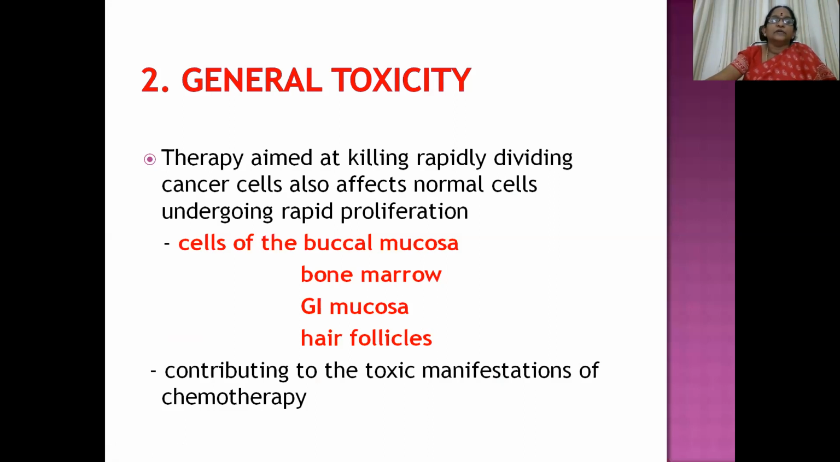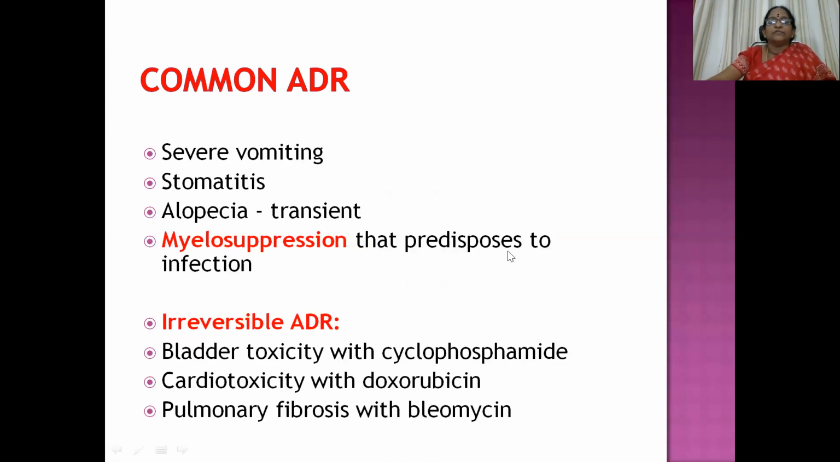Then coming to the general toxicity. Therapy aimed at killing rapidly dividing cancer cells also affects normal cells undergoing rapid proliferation, like those of the buccal mucosa, bone marrow, GI mucosa, and hair follicles, which we have already discussed in our first session. So they also contribute to the general toxic manifestations of chemotherapy.